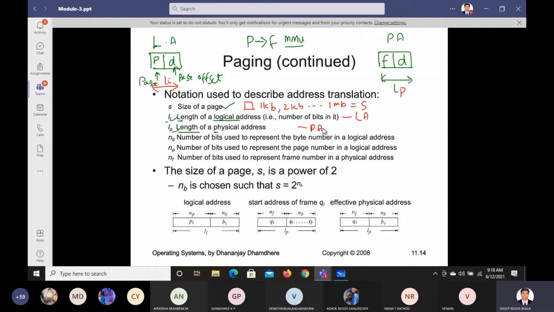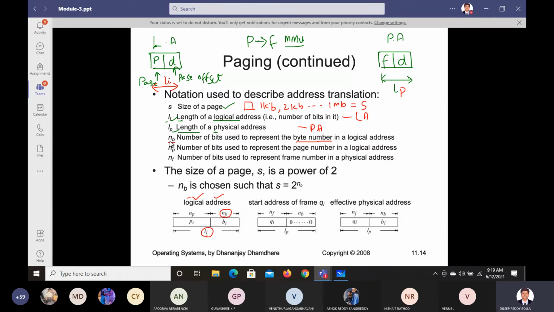Now NB. NB is the number of bits used to represent the byte number of the logical address. You see the example here. This is the logical address. In the logical address, we are given this length by LI, and for NB, this much length, how many bits we use for that, it is NB.